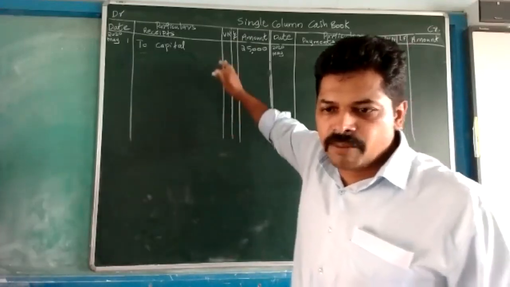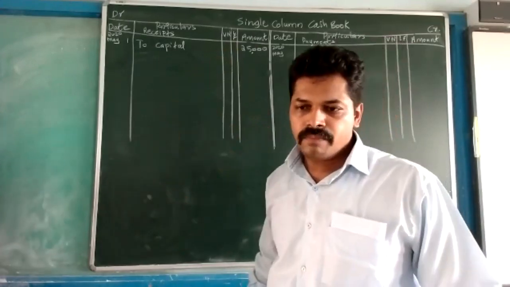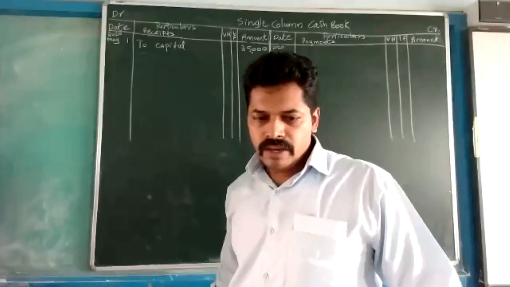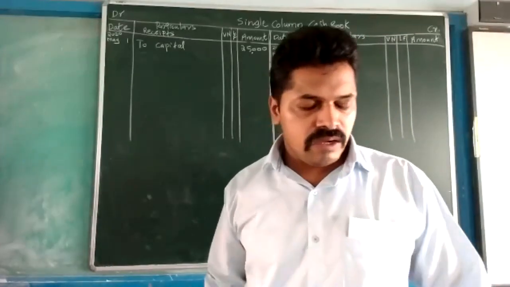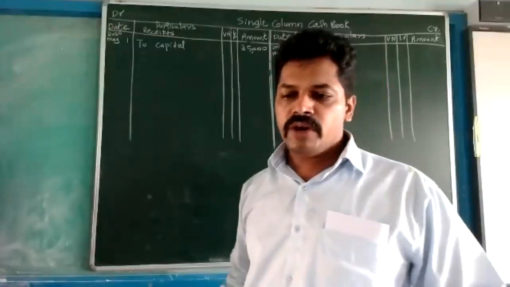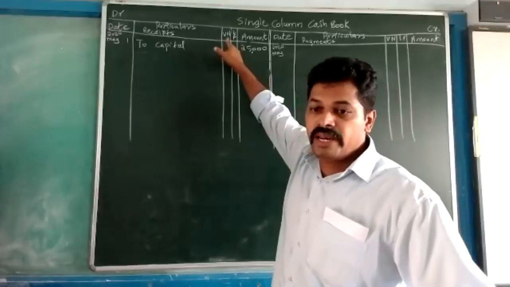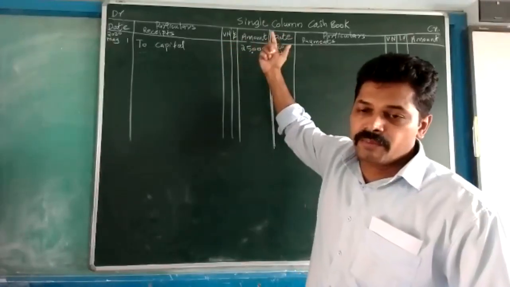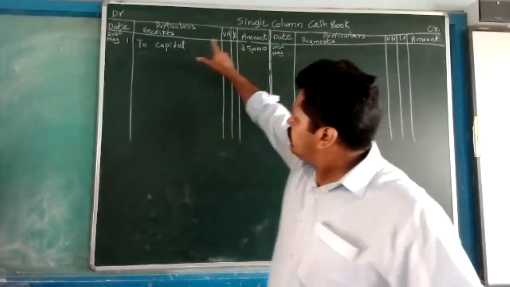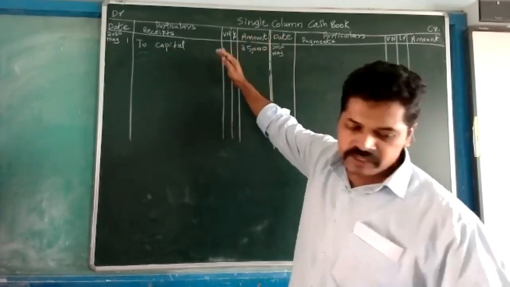In the voucher number column and ledger folio column, we are not writing anything. This is for practical use. When they are really making the cash book, then only this column is required. For a student, this column is not required. The ledger folio column we need when we are making the triple column cash book. So the first transaction, 'To capital', and the amount is written on the receipt side.